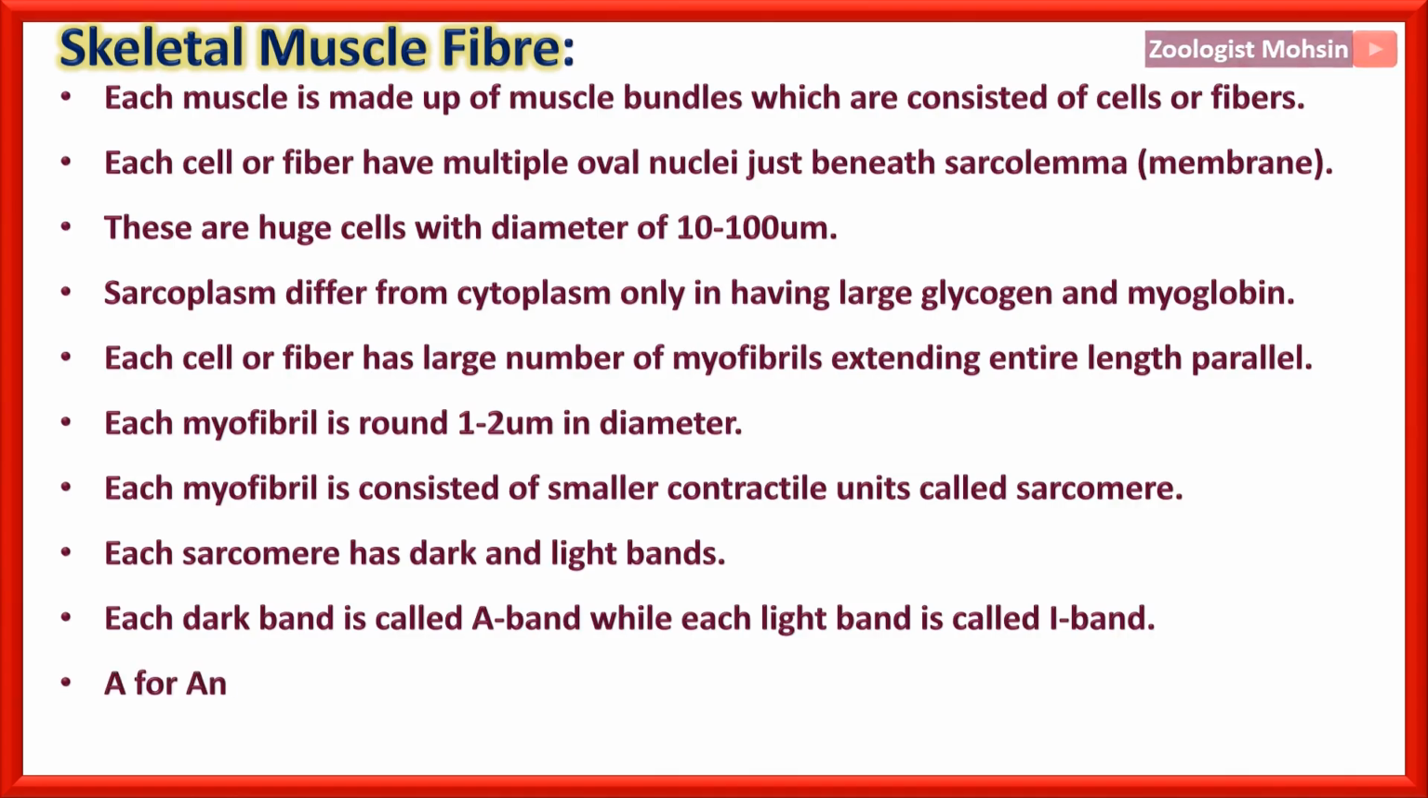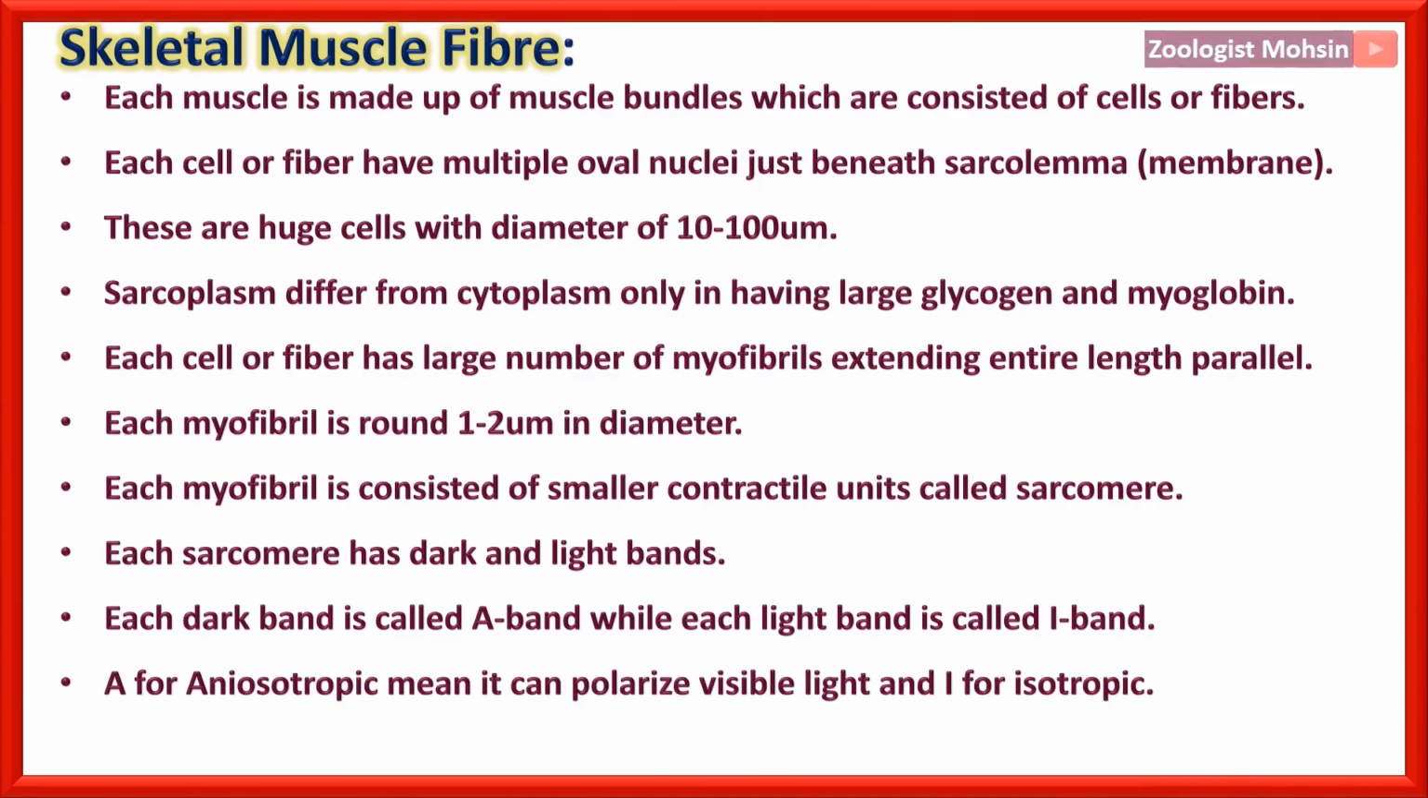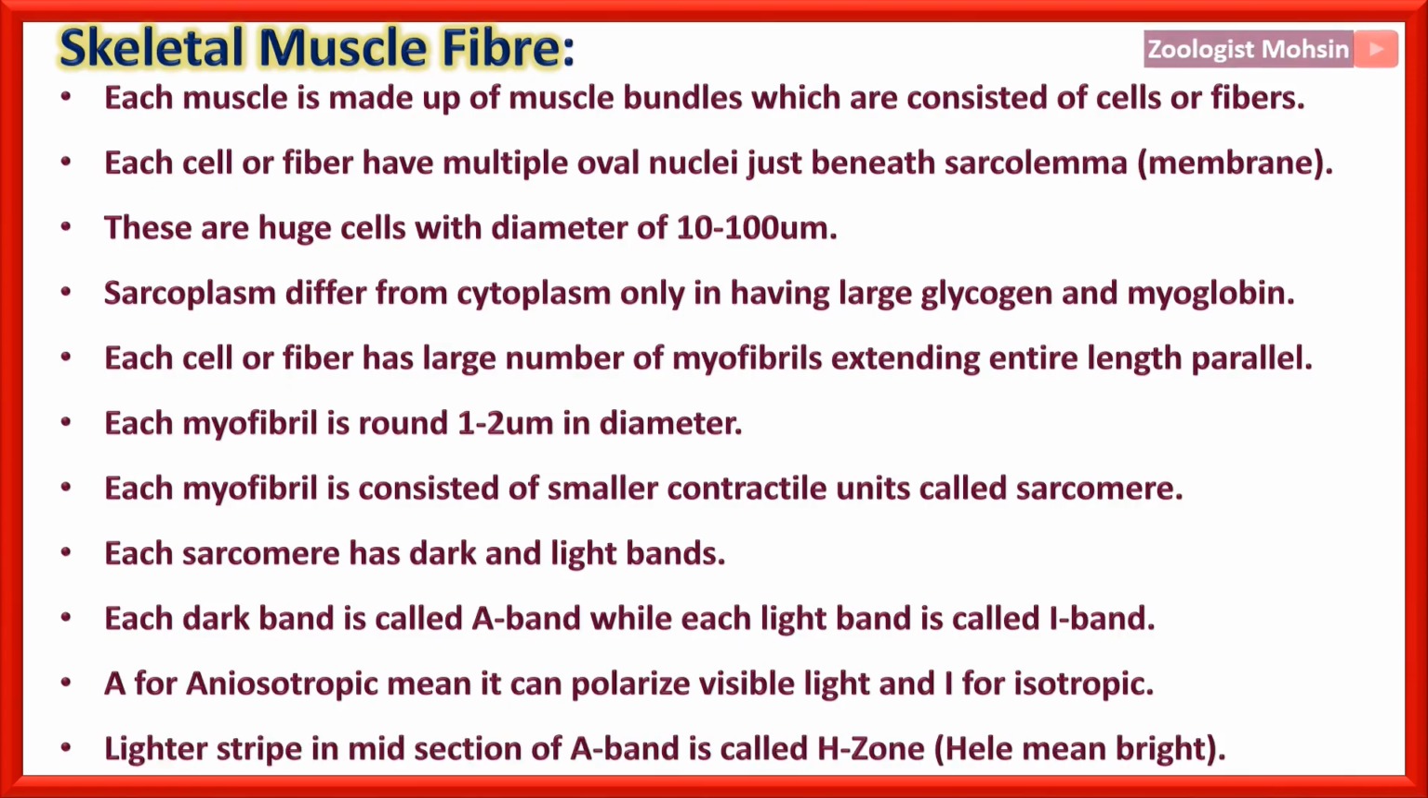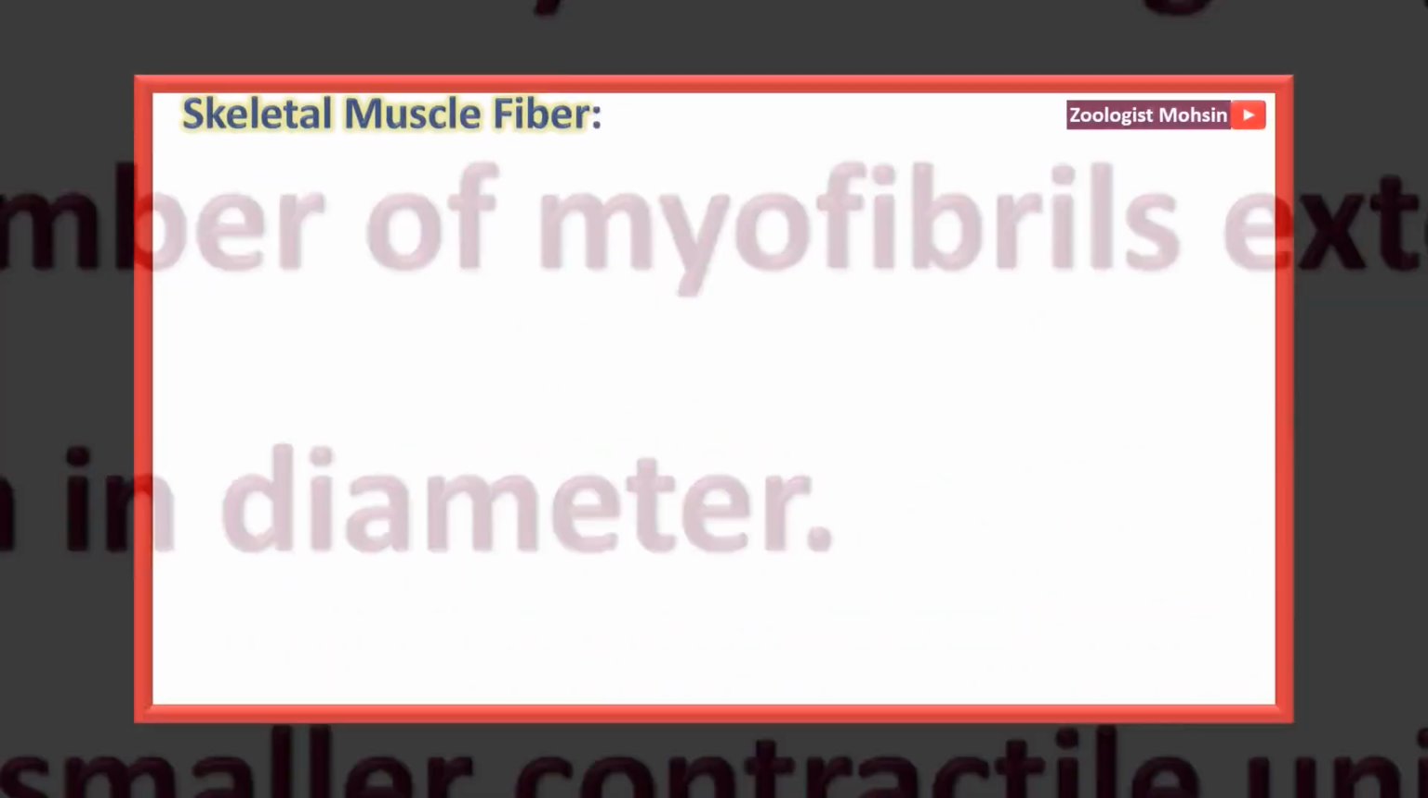Now your attention must be deeper and please follow each word with your mind. A for anisotropic means it can polarize visible light, while I for isotropic means it cannot polarize visible light. That's why the letters A and I are used. The lighter stripe in the midsection of the A band is called H zone. H from hele, which means bright. So that is also called the bright zone.